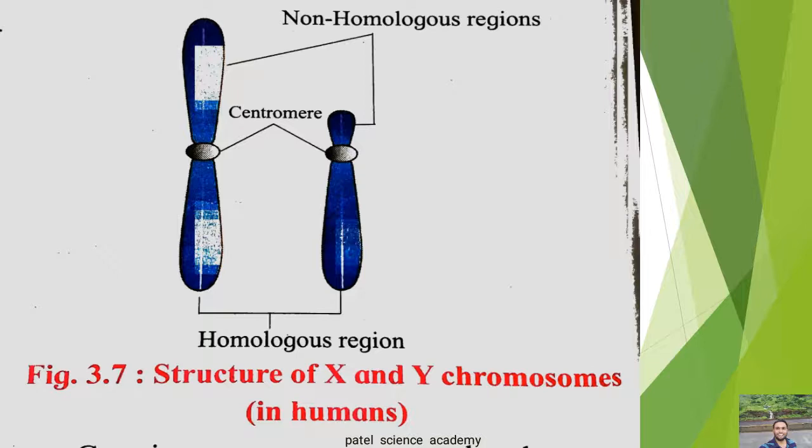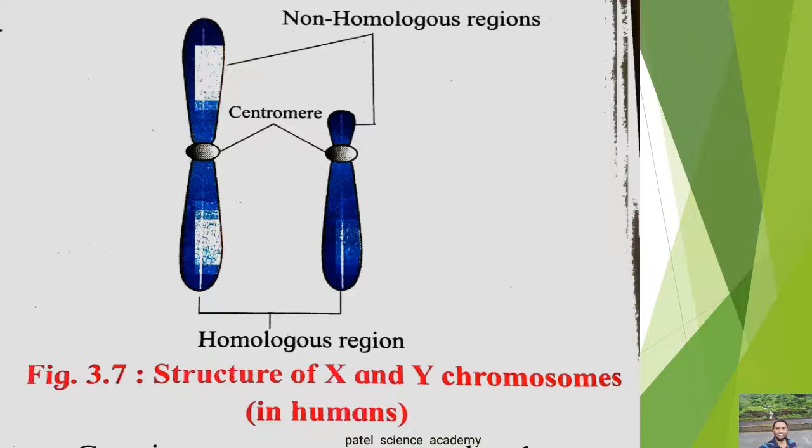Both X and Y chromosomes show the homologous and non-homologous region. So you can see here the homologous region at the lower side and the non-homologous region at the upper side. Homologous region, what is this homologous region? Actually the homologous region shows similar genes, and non-homologous region shows dissimilar genes.